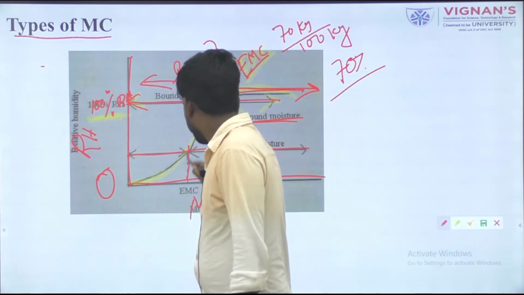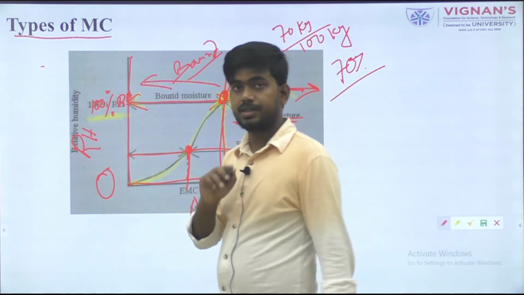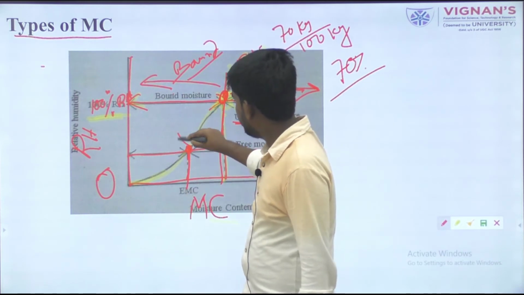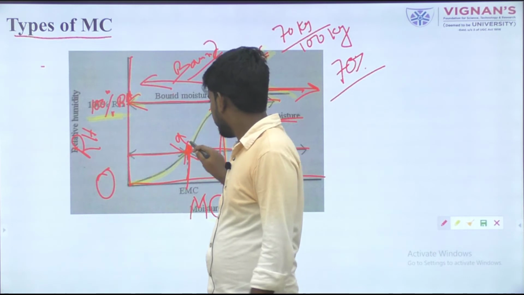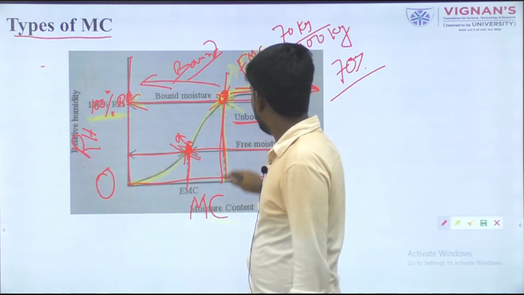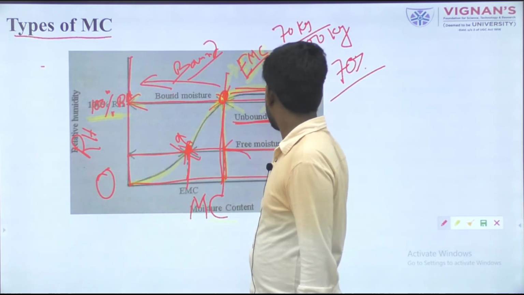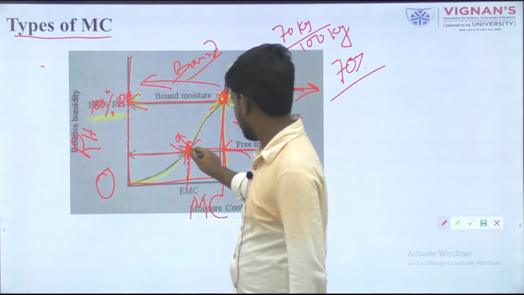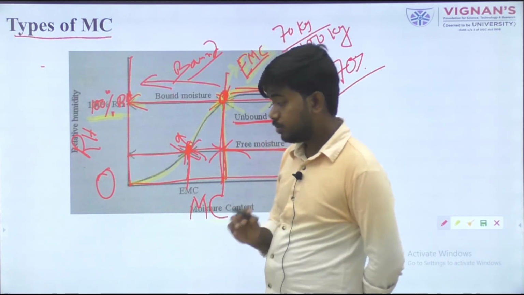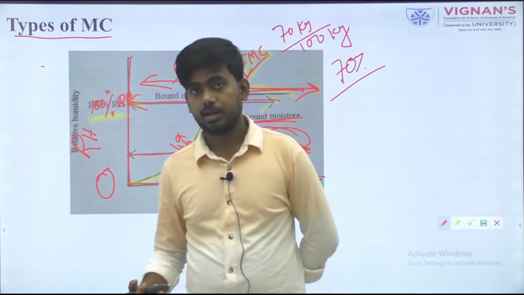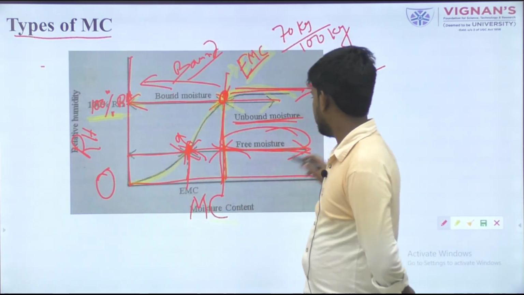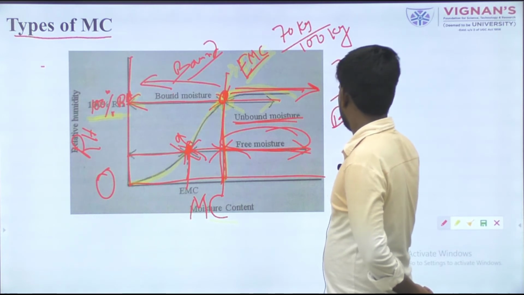assume the food material can be dried up to this particular point. So we know that up to this portion is the unbound moisture content, and this portion is the bound moisture content. Together, the bound moisture content and unbound moisture content are called the free moisture content.